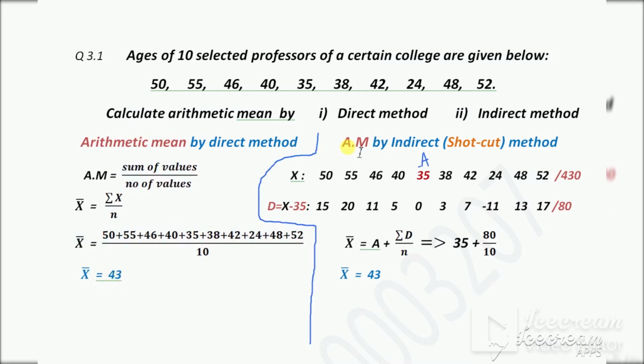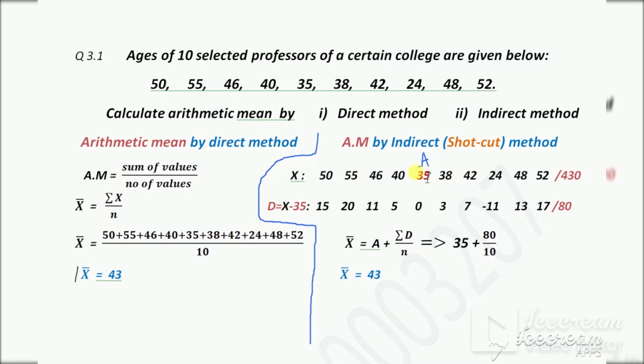Now we have to find the arithmetic mean by the indirect method. The formula for the indirect method is x bar is equal to capital A plus summation d over n. So first of all we have to find d. D is the difference, so d means x minus a. A is the assumed mean that we always consider from the x values. So you can assume any value from the x.